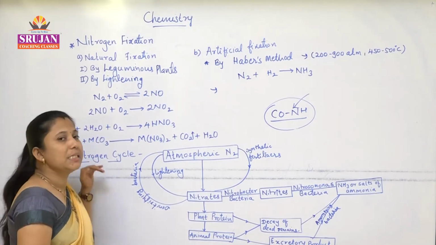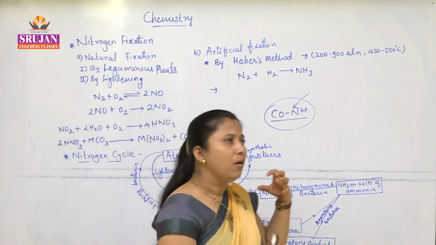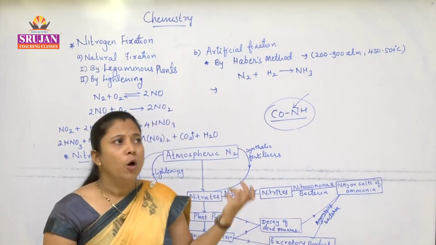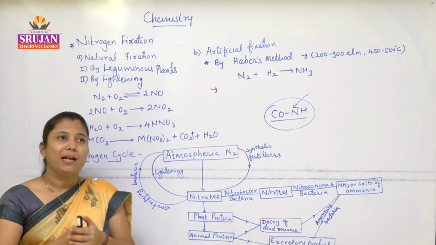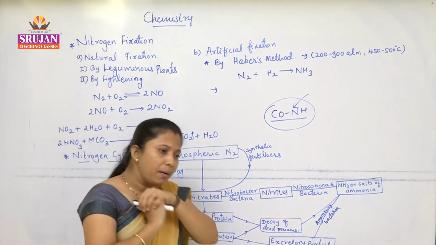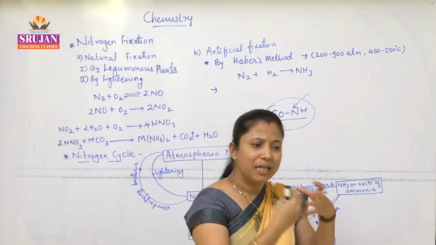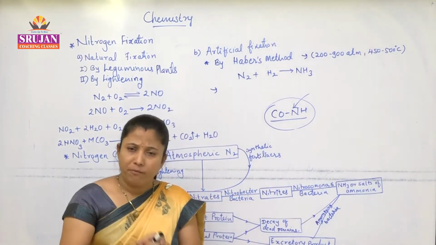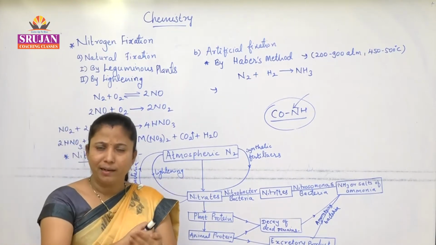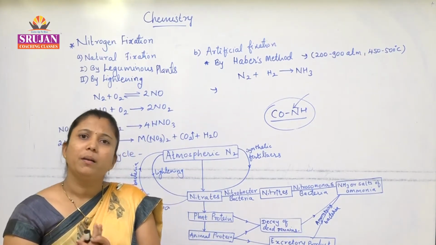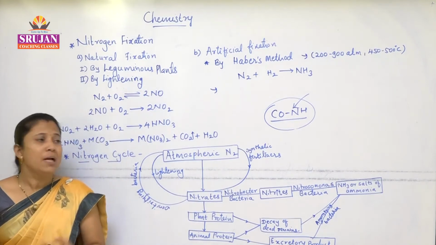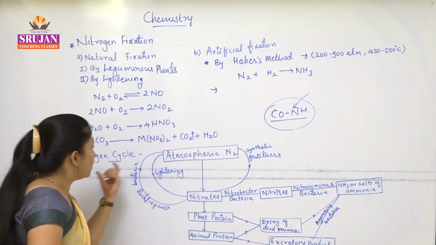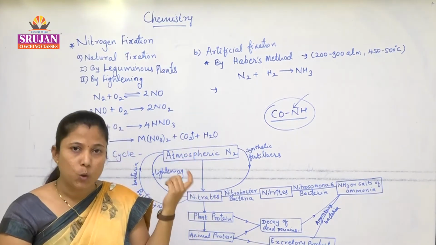Now next is the nitrogen cycle. Nitrogen in air is about 78% by volume or 75% by weight. We make that nitrogen available in a form usable by plants. Does the atmospheric nitrogen level decrease day by day? No, it remains as it is. How does that happen? Because of the nitrogen cycle. Let's study what this nitrogen cycle is.